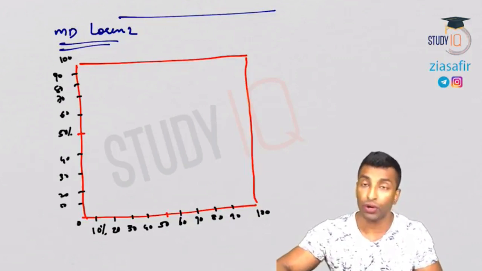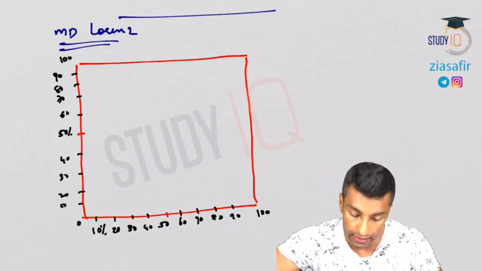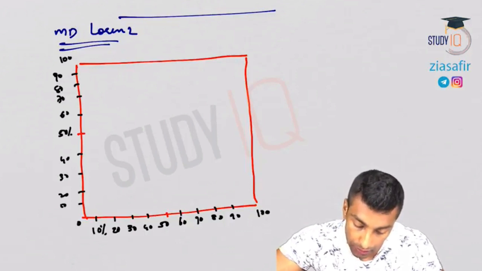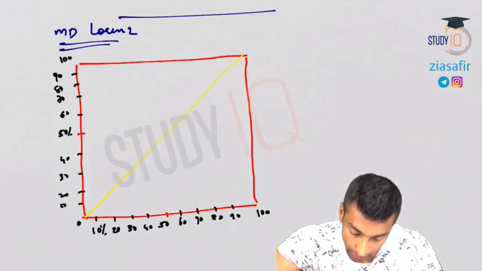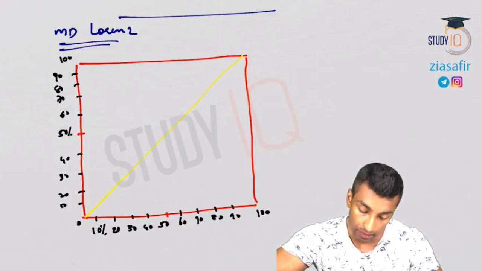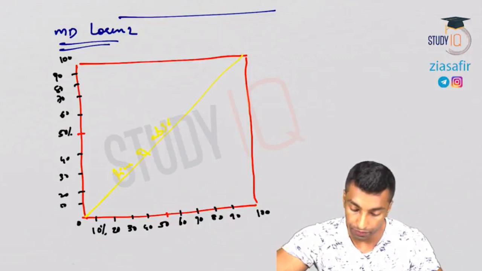Okay, now you need to draw a 45-degree line. 45-degree line is nothing but the line of absolute equality. This is the diagonal. 45-degree line is the diagonal. So if you come in this particular line, this shows line of absolute equality. Line of absolute equality.